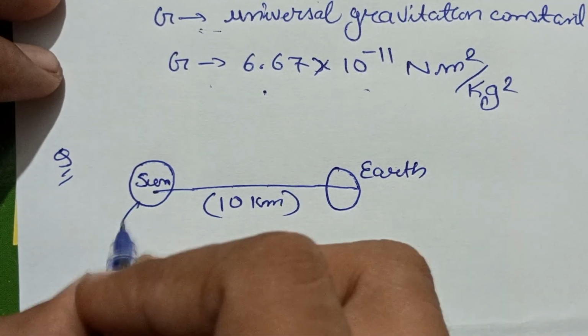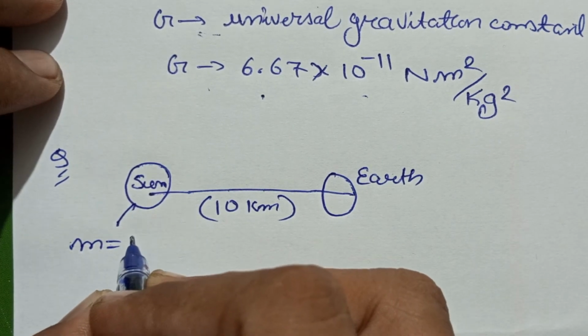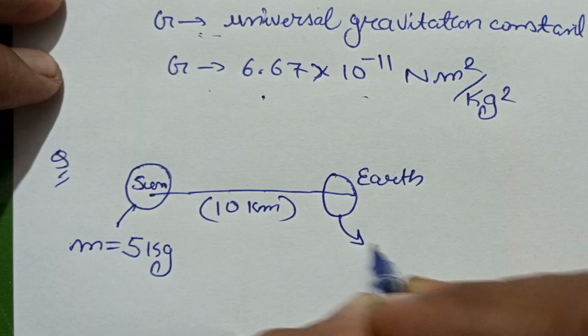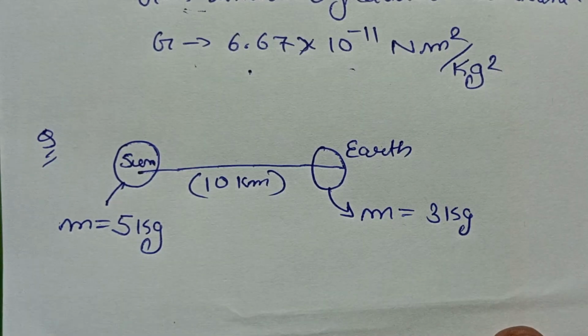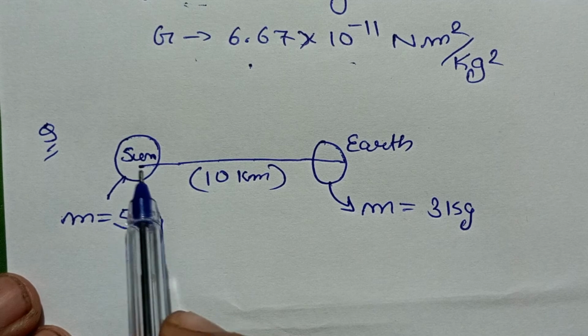Okay, and the mass of the sun is 5 kg. Mass of the earth is 3 kg. Okay, so what will be the force between the sun and the earth, or what will be the gravitational force between them?